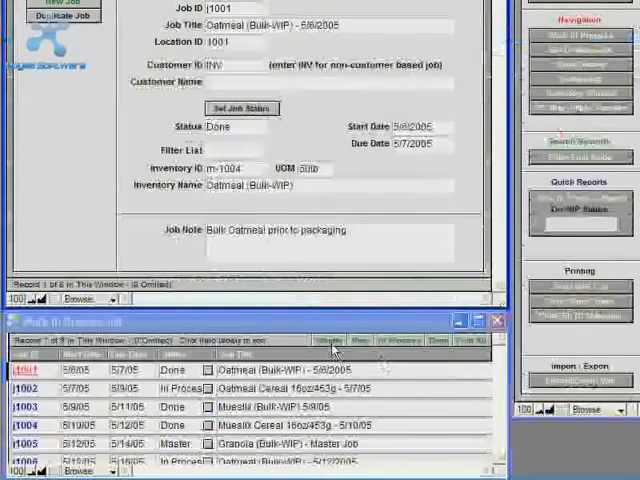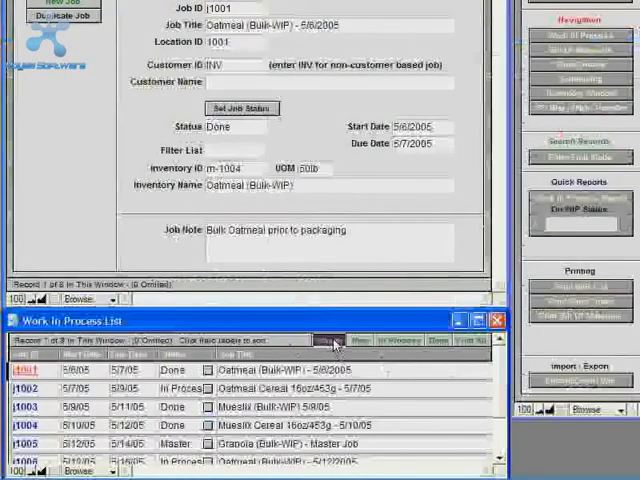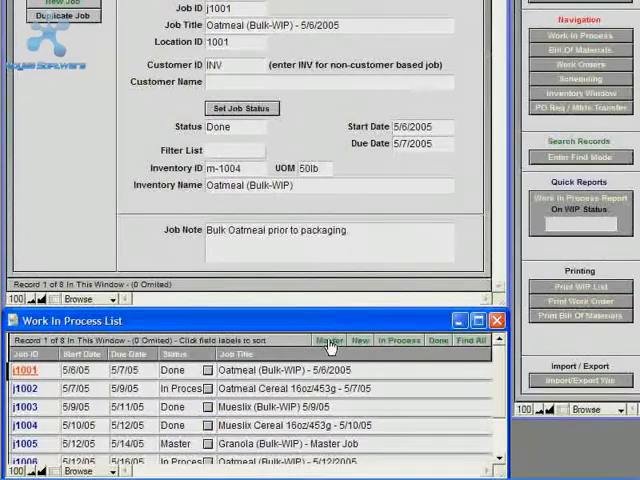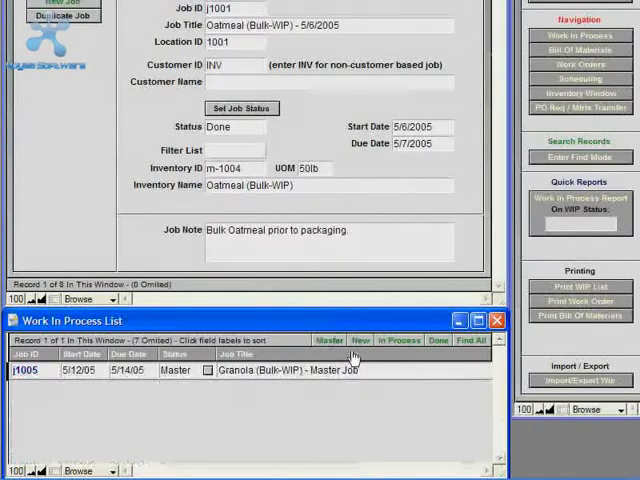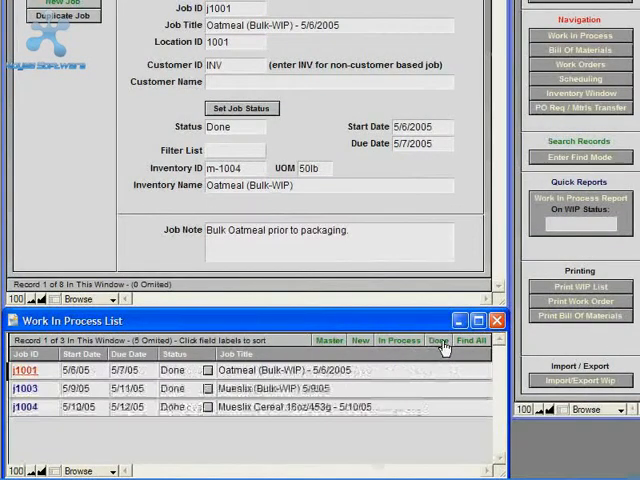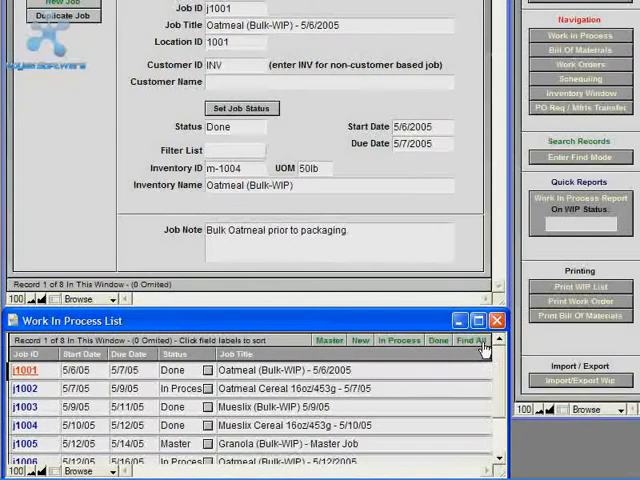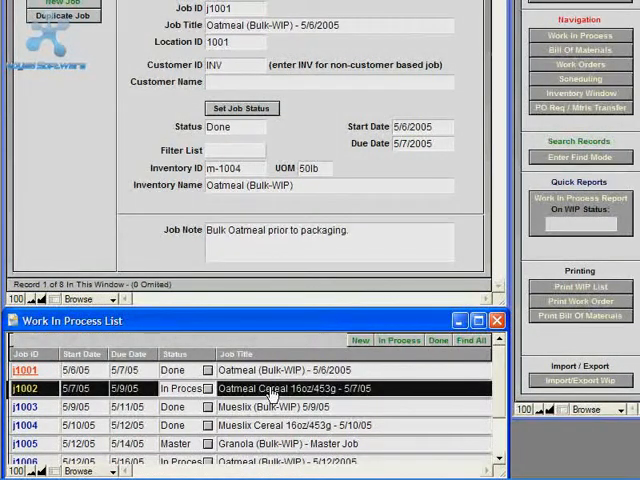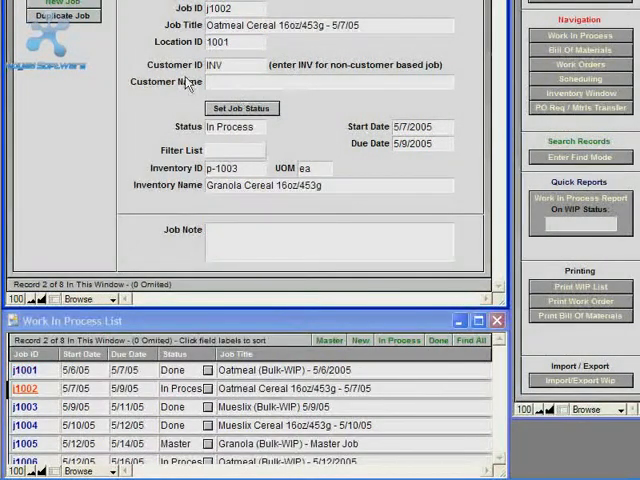And then in the Work in Process List window, you can filter records based on their status by clicking the green filter buttons at the top of the list. So right now I'll filter everything that's a master record, find all new records, find all jobs in process, find jobs that are done, or you can find all. And then you can navigate directly to records by clicking the record in the list view, and that'll choose the record in the form view.